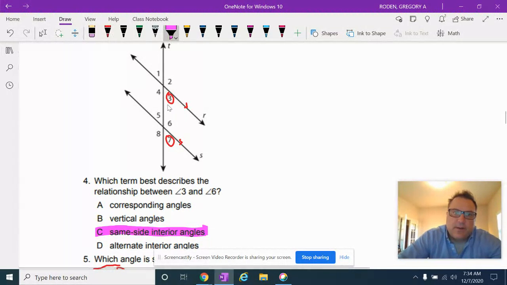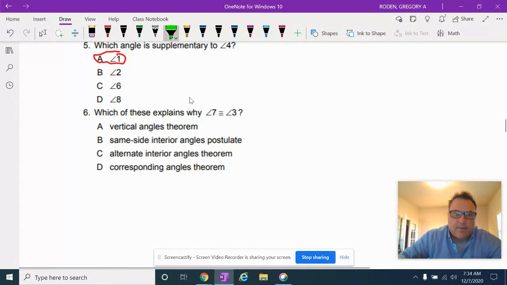You can see in this purple set of angles and in this green set of angles, 3 and 7 are both on the bottom right. They're in the same position in their group of angles. So it's going to be corresponding angles on that one.